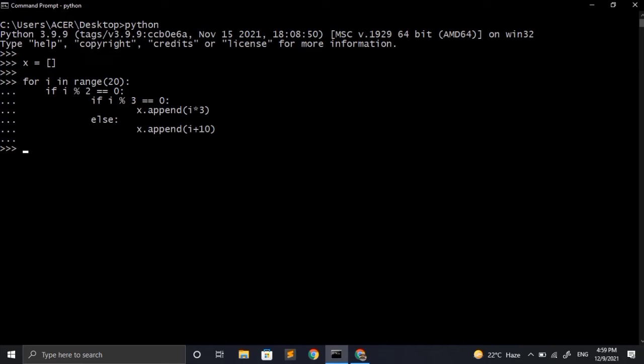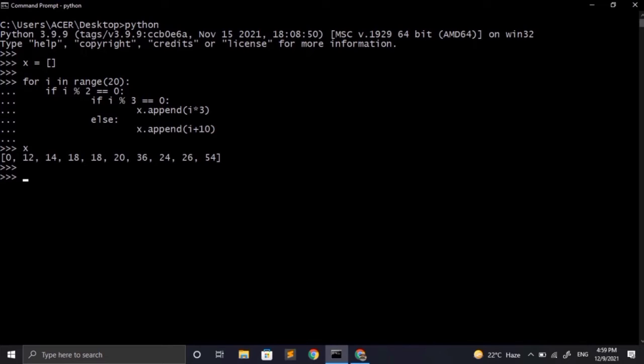Now let's check our list x. In the list, we can see there are only even numbers, and numbers that were multiples of 3 were multiplied by 3, whereas for those which were not a multiple of 3, 10 was added to them. In the list, we can see that 0 has not been changed or modified. What is the reason behind that? If you know the reason, then do comment and let me know.